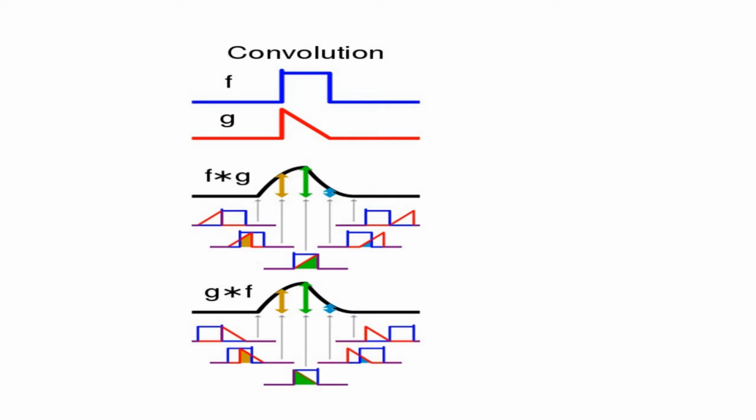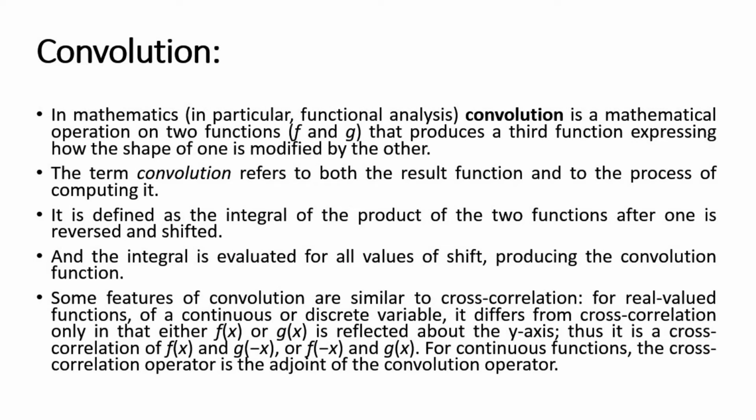The output can be a variety of considerations, but only the significant type of output can be considered, where we get a sawtooth waveform. So if g is a triangular waveform and f is a square waveform, then f cross g will give us a triangular or a sawtooth output waveform. In a similar fashion, g into f or g cross f will also give us the sawtooth waveform. So there is a fixed output strategy considered in convolution operation, which is totally different than cross correlation or autocorrelation operations. So this signal processing task is very much important to understand.